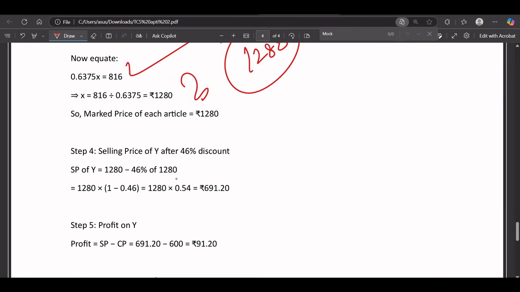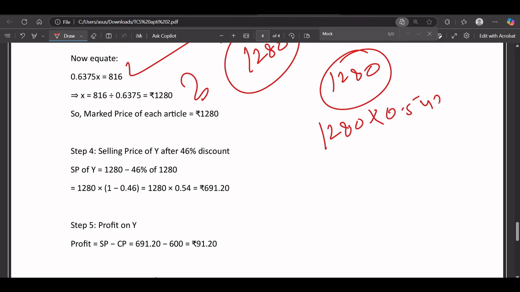So with a 46% discount, the marked price is 1280. That means 1280 multiplied by 0.54, which if we solve it is 691. The cost price was 600 rupees and the selling price was this one, so the profit is 91 rupees.